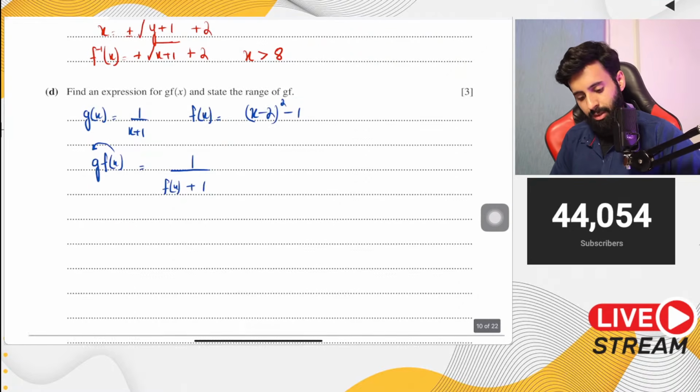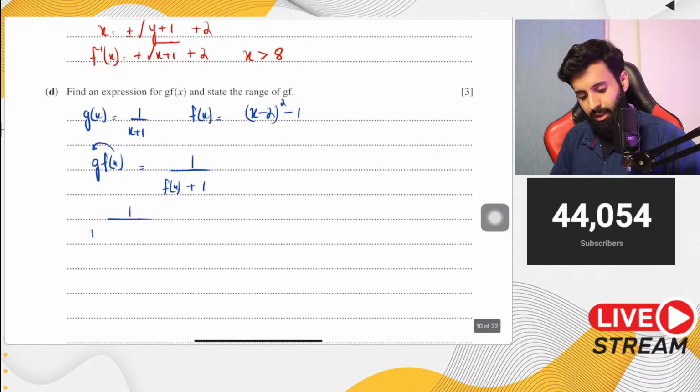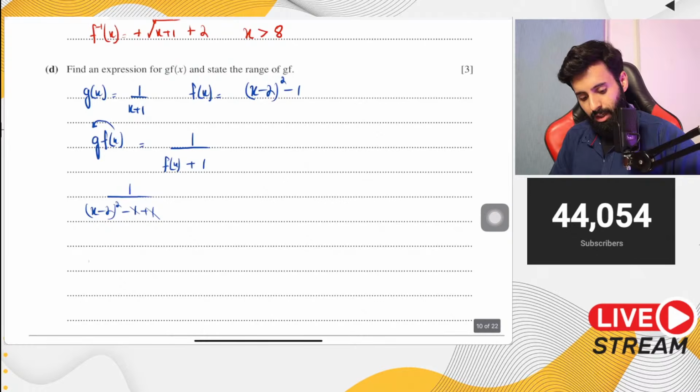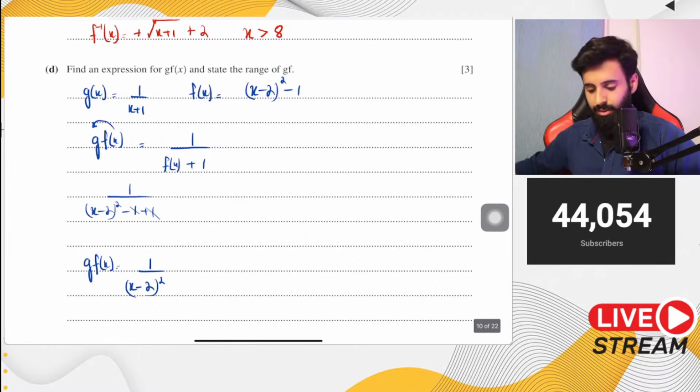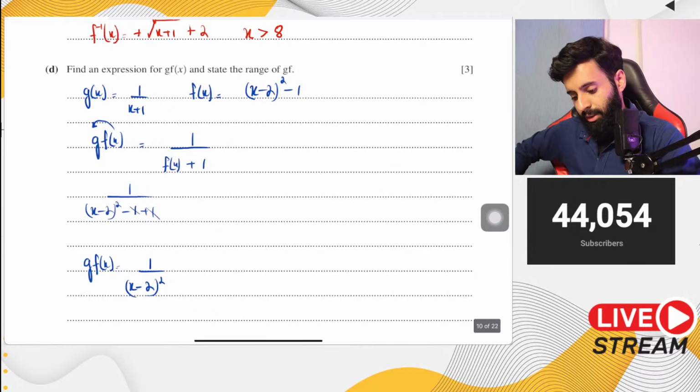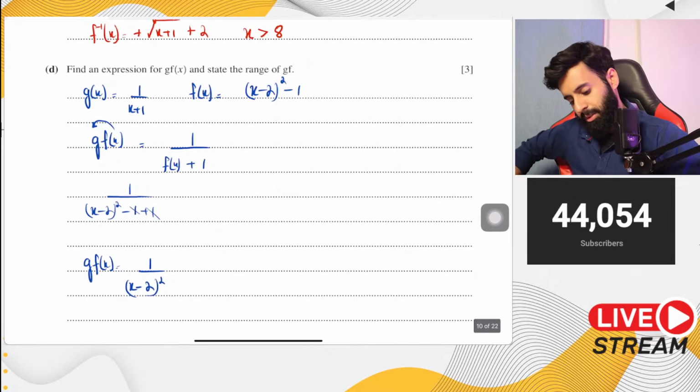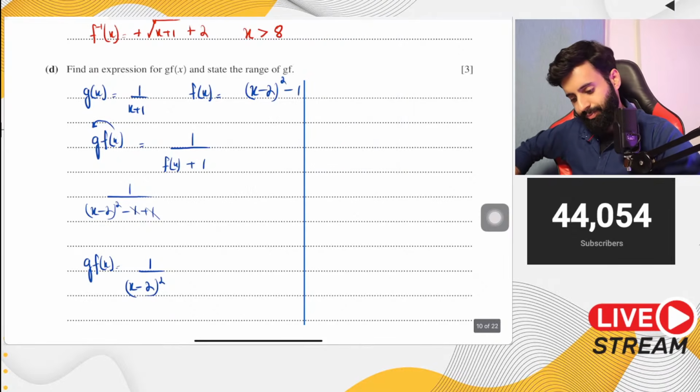We know that f of x is (x minus 2) whole squared, minus 1, plus 1. So minus 1 plus 1 gets cancelled out. And now you have g of f of x equal to 1 upon (x minus 2) whole squared.